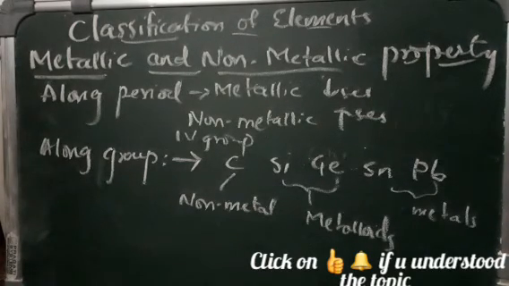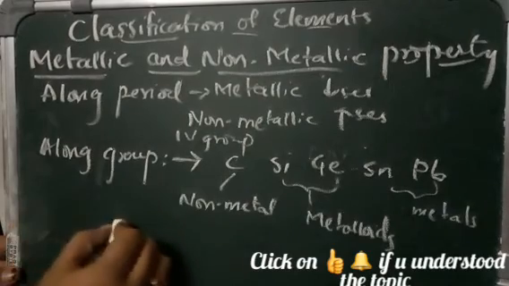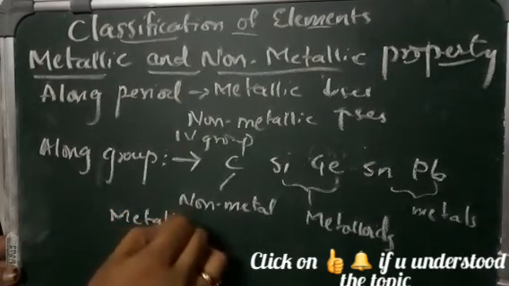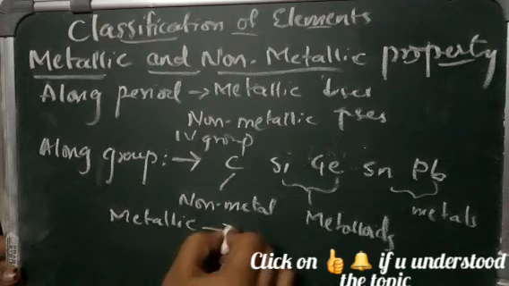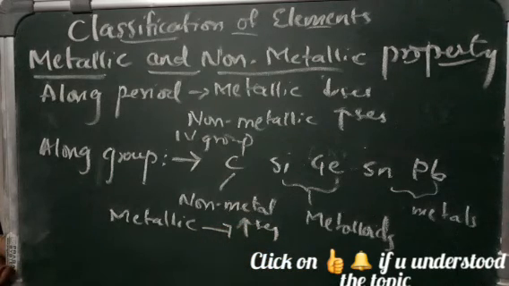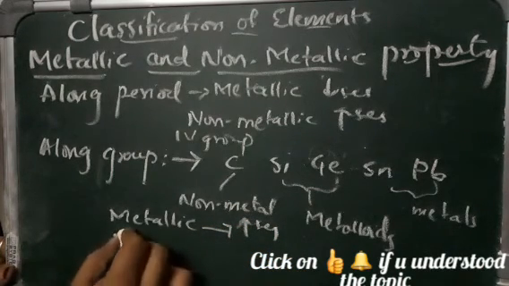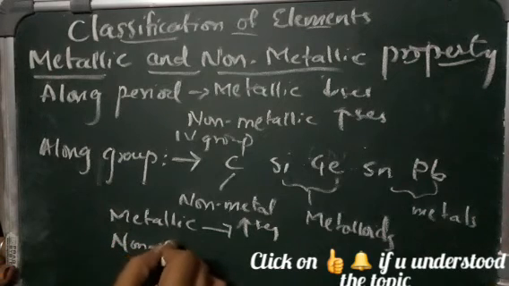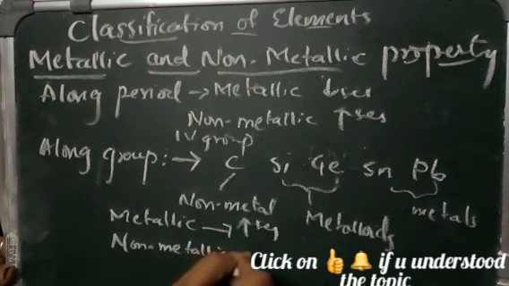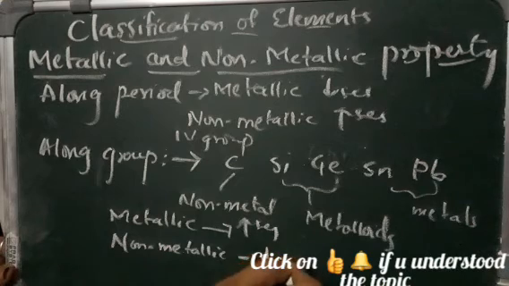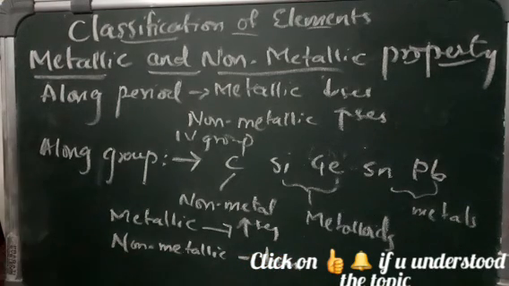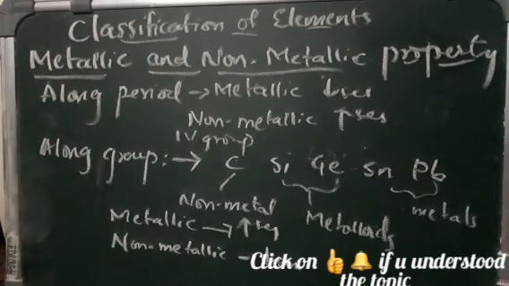This means the metallic character increases along the group, and the non-metallic character decreases along the group. So you can see that it is the total opposite. With this we complete our chapter on the periodic table, that is, the classification of elements.